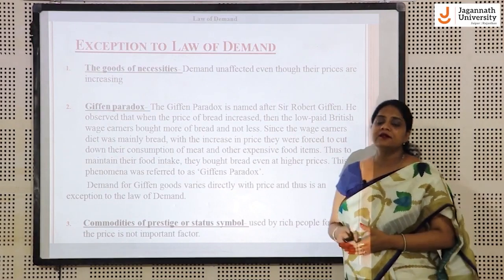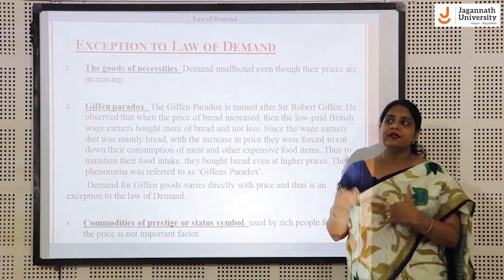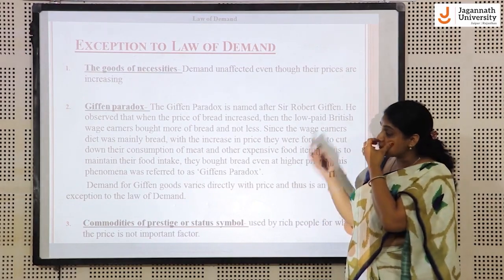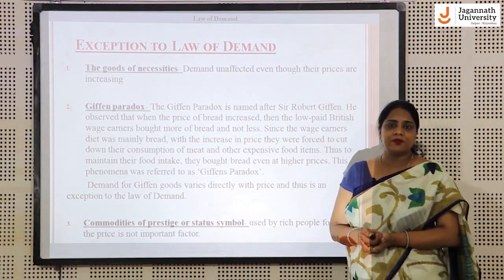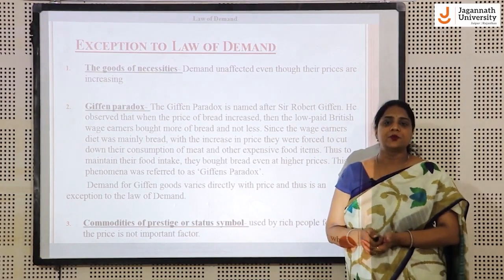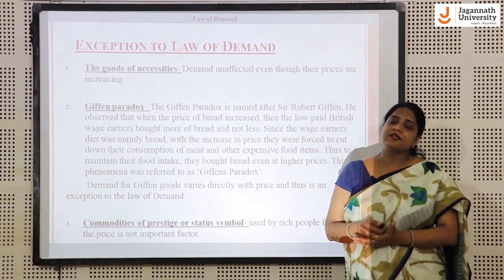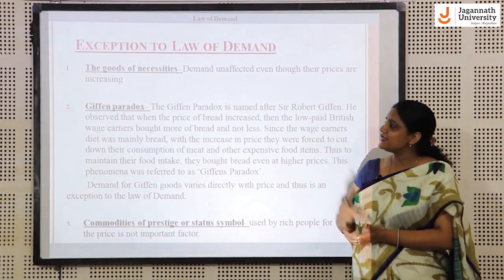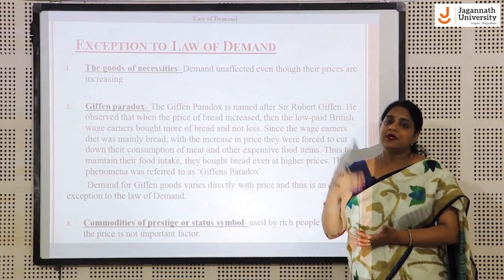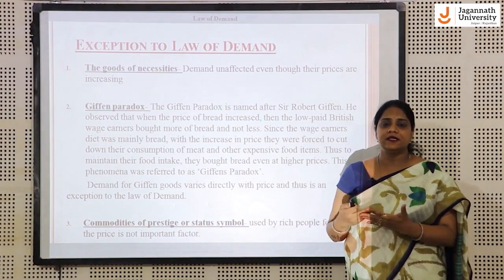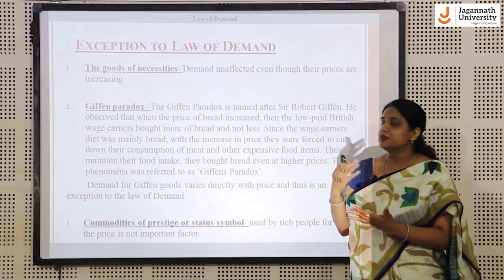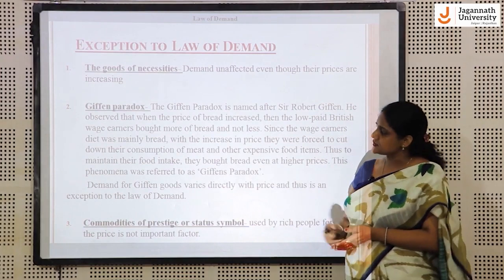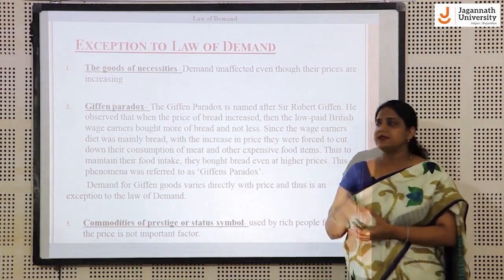Exceptions to the law of demand. There are some exceptions to the law of demand, that is, some conditions in which the law of demand will not operate. So what are those conditions? First is necessity items, the goods which are of necessity. In that case, even if the price rises, the consumer will continue to consume those goods, so the law of demand will not be operating, like sugar, tea, general usage items. It will not be affected by the increasing prices. Second is Giffen paradox.